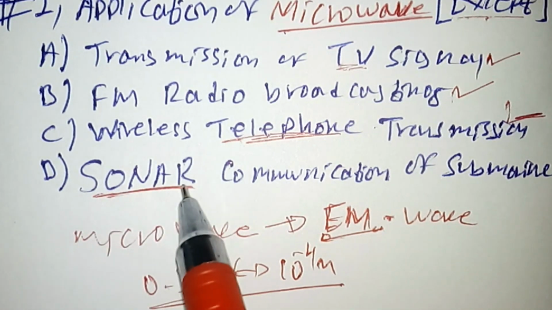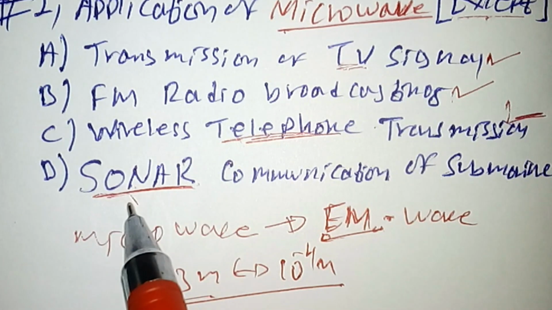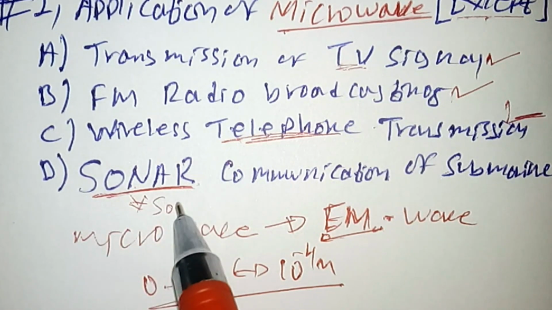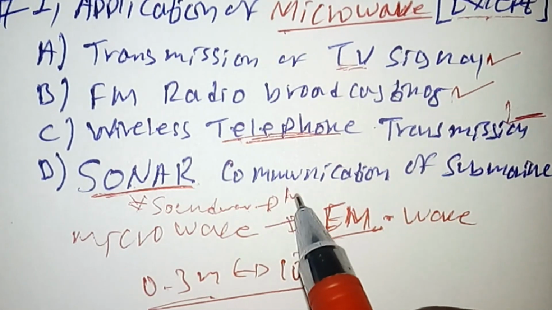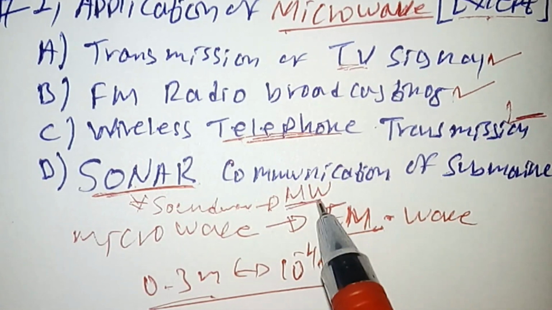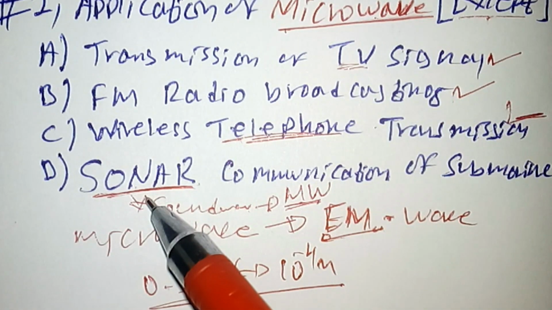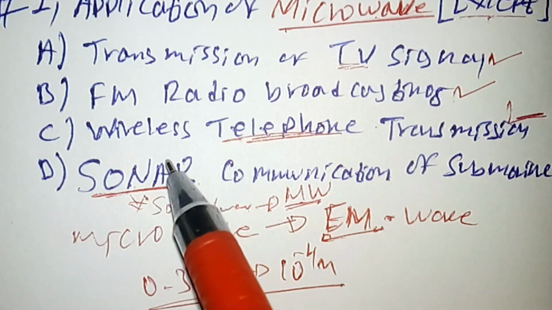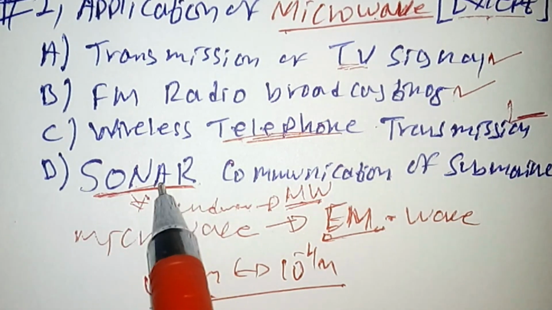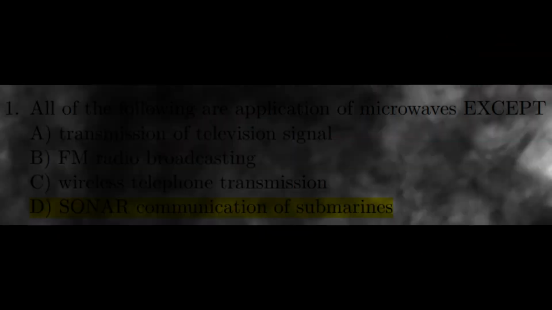Sonar simply means sound navigation and ranging. So this is a sound wave. Sound wave is one type of mechanical wave. It's not part of the electromagnetic wave. Microwave is an electromagnetic wave, while sonar is a sound wave. So the exception among the applications of microwave is sonar communication for submarine. So the correct answer is alternative D.